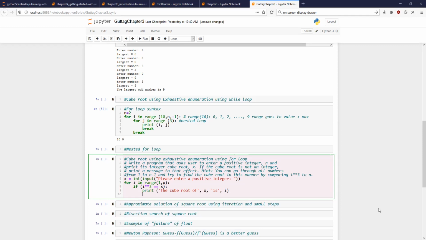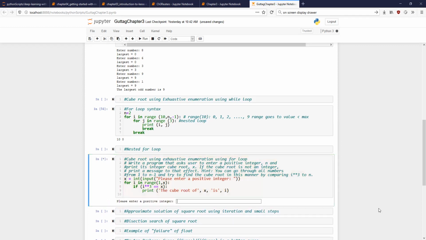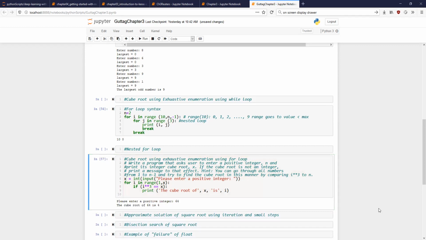So why should you get a non-integer value here? That is what we are checking. Let us say we do only this much. Let us not check the other conditions. Let us do this much only, and try running it. I enter a positive number, 64. The cube root of 64 is 4. This answer is not complete. Please understand that this will work fine as long as there is an integer available. Otherwise it will not show an error.